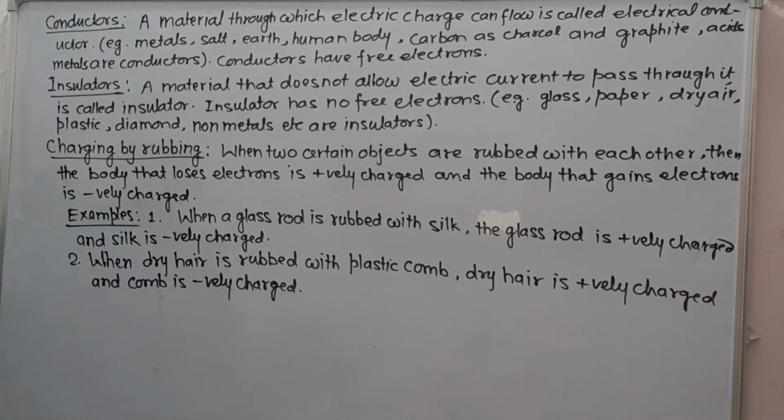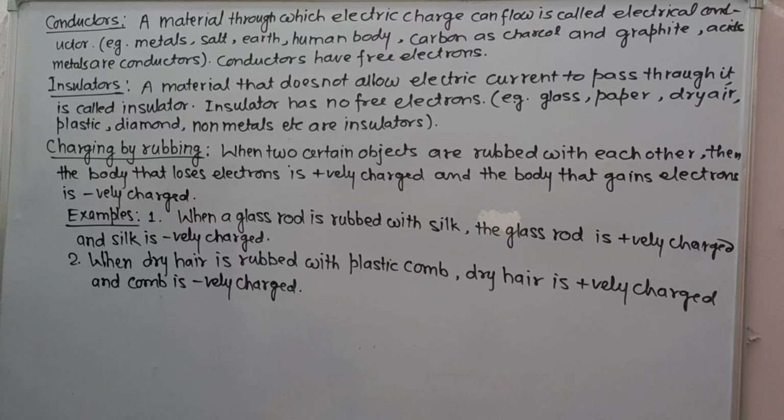Next, we take conductors. A material through which electric charge can flow is called an electrical conductor. For example, metals, salt, earth, human body, carbon as charcoal and graphite, and acids are examples of conductors.